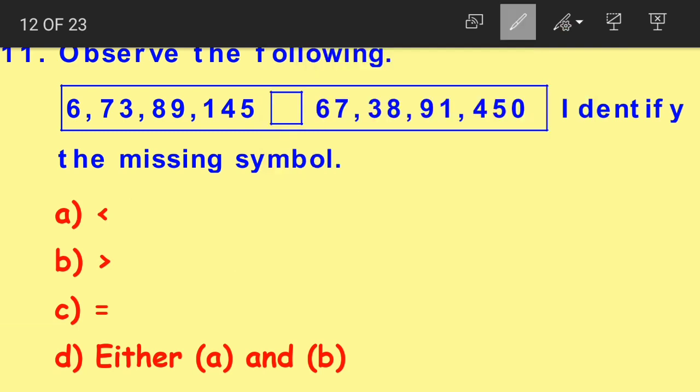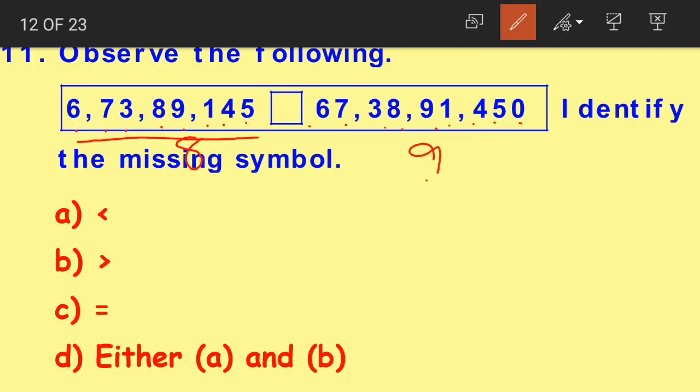See now, what are they given? We have two numbers here, right? Now how will we identify which is the greater number? The first step will be to count the number of digits. If you look at both the numbers, children, in the first number we have 1, 2, 3, 4, 5, 6, 7, 8. We have 8 digits. And in the second number we have 9 digits. 1, 2, 3, 4, 5, 6, 7, 8, 9.